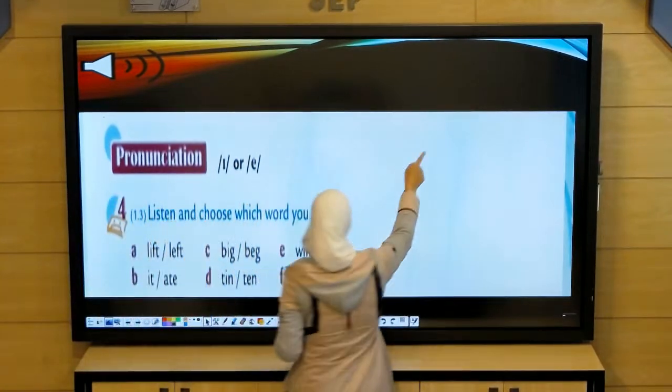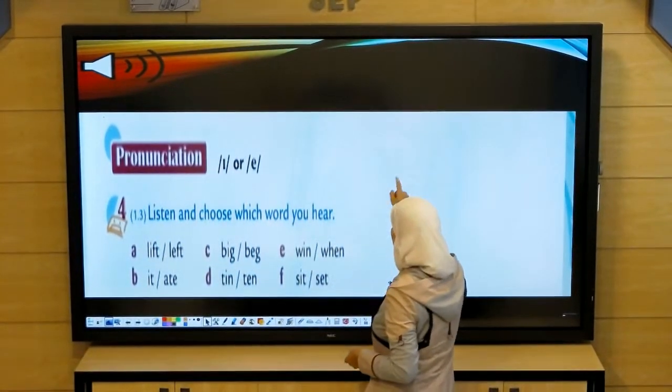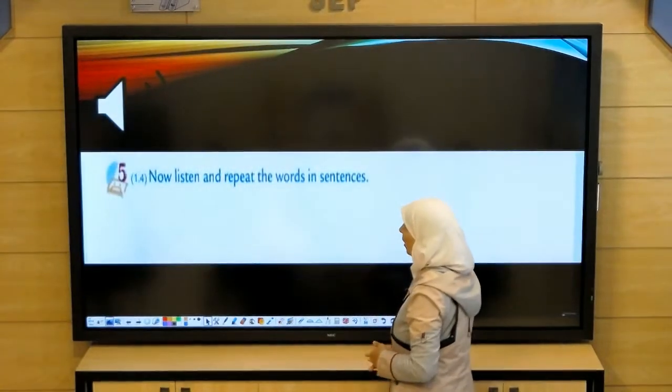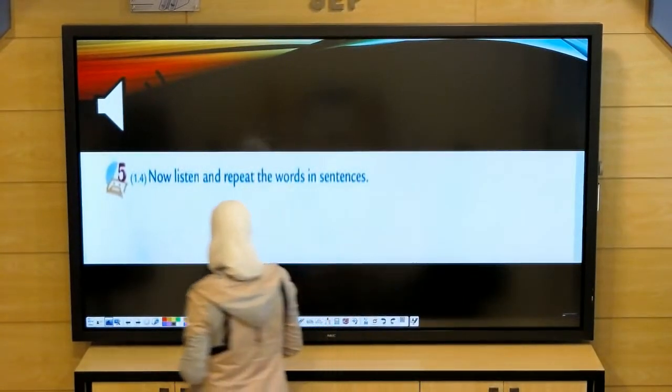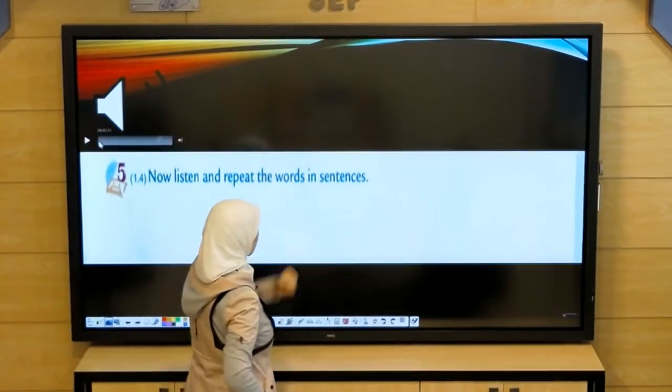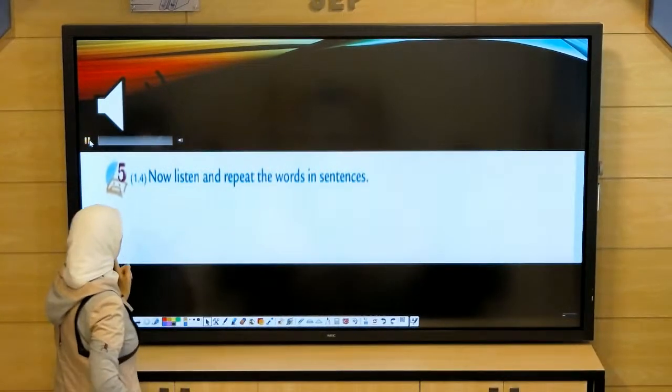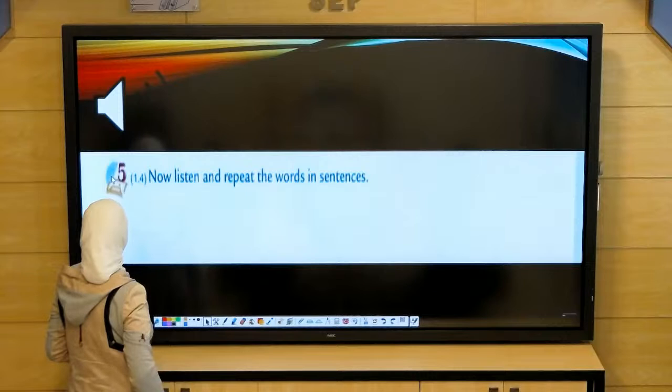Okay. The last one. Page 12. Last exercise. I want you to listen and repeat the words in sentences, not alone. Page 12, Exercise 5.